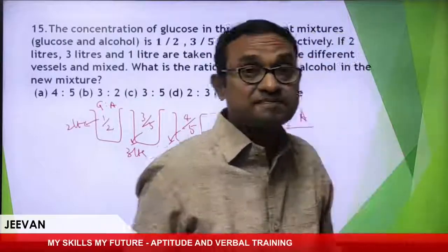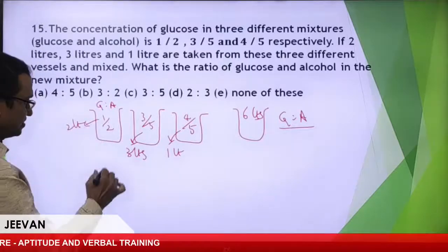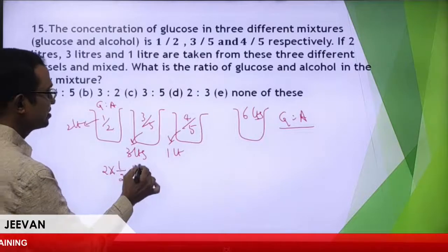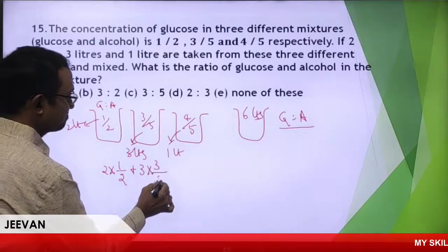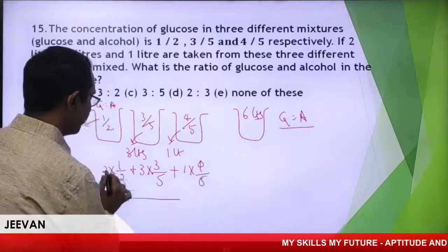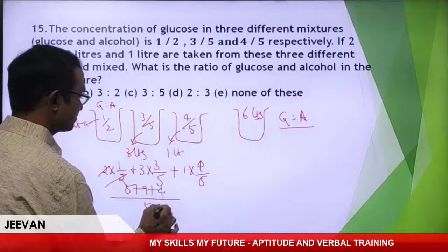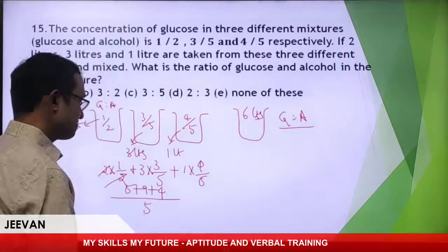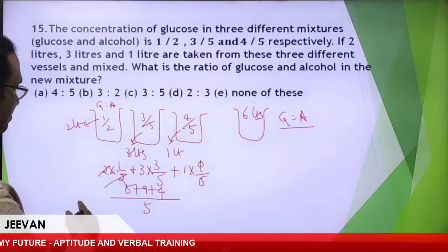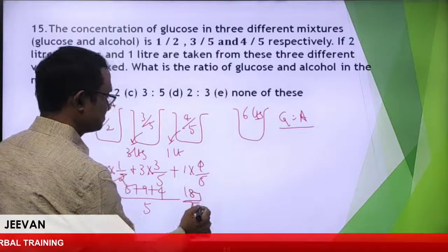Let me find out. Now, see, 2 liters from half: 2 into half plus 3 into 3/5 plus 1 into 4/5. If I take LCM of 5, it is 5 plus 9 plus 4, which is 18.